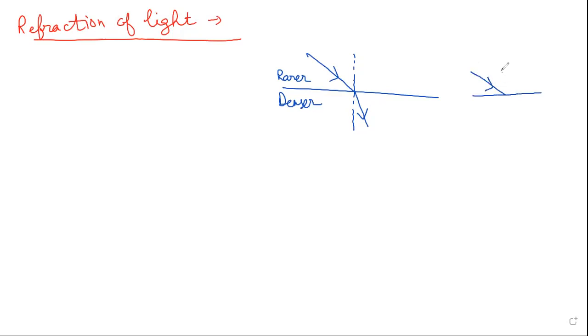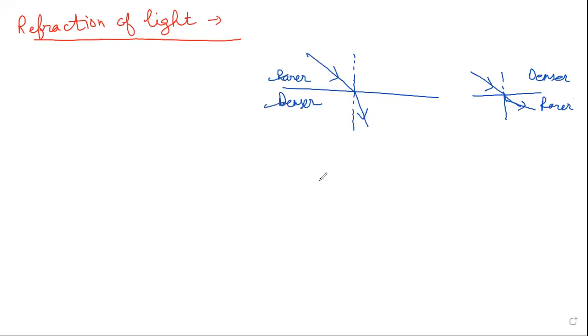or it may move away from the normal, right? That happens when it moves from denser to rarer. So this phenomenon is known as refraction of light, right? This is known as refraction of light.